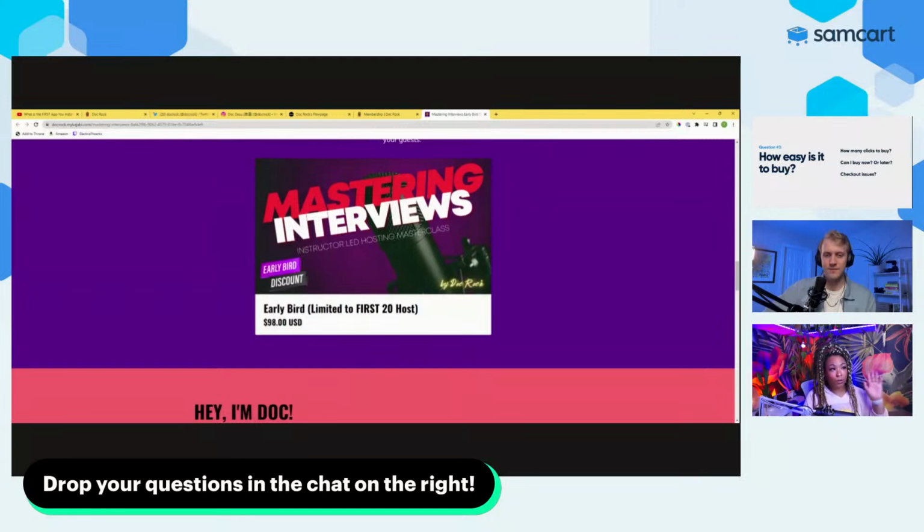But also, you can still build a list even if these 20 slots are gone. So have another landing page that has the ability to collect those emails. That way, whenever you go through your first round with your beta testers and you're ready for the next one, you don't have to re-engage those people all over again. They've already said, hey, let me know, I'm interested, I want in on this. So when you put it up again, I'm ready to go. And there just isn't an opportunity to do that from anywhere else. I literally had to dig for this link again to go find it.